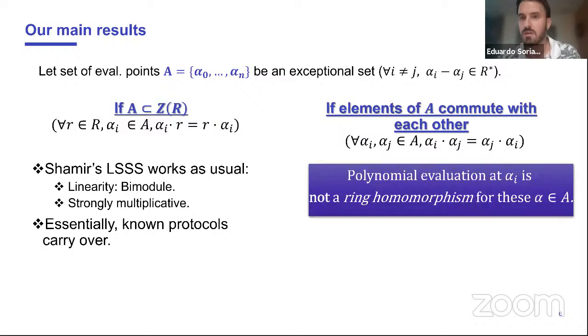The problem, and those familiar with non-commutative algebra will understand this, and those who are not, I invite you to check the full talk on the paper, is that polynomial evaluation at these points alpha I is not going to be a ring homomorphism. So it's not going to be the same thing to, for example, evaluate polynomials at some point alpha I and then multiply them, or multiply them and then evaluate.